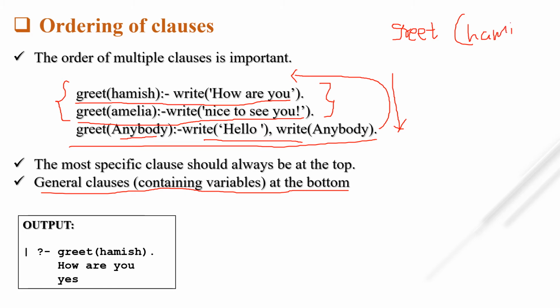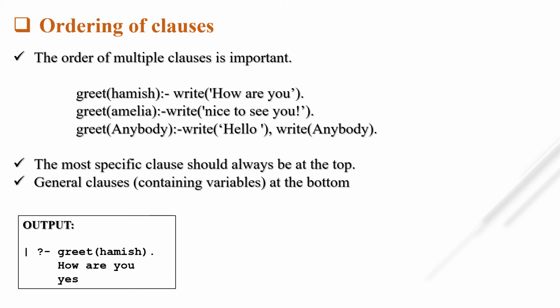For greeting Hamish, I have already decided that if Hamish comes, I will say how are you. But if I put this general statement at the top, then it will be executed first, and what is printed? Hello Hamish. Okay, that's why general clauses containing the variable you always have to put at the bottom.